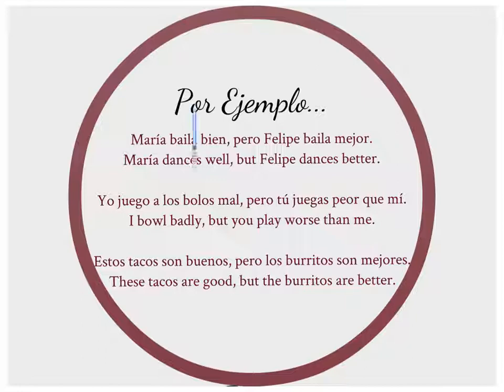Okay, chicos, your examples right here. Maria baila bien. So we've got Maria dances well. Okay, she doesn't dance good because that's incorrect English and also in Spanish, but she dances well. Pero, here's our connector word, Felipe baila mejor. So here's our comparison word, separated by the word pero.